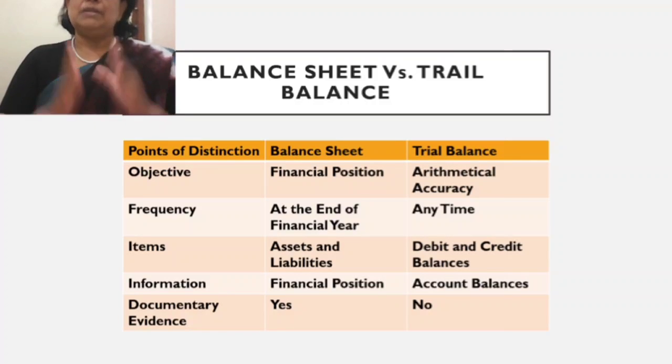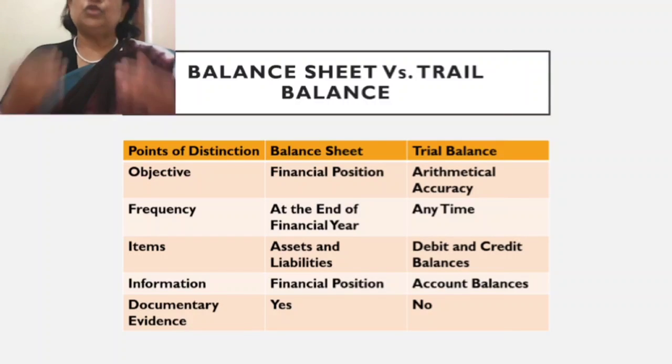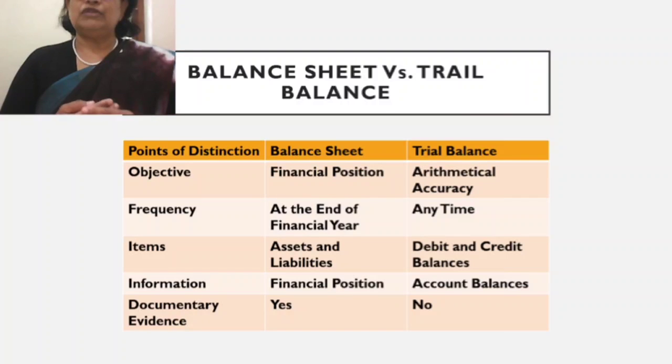Whereas for the balance sheet, the main objective is to know the financial position as on a particular date. Next is the frequency. We do not prepare the balance sheet very often. Usually it is prepared at the end of the financial year. Whereas for the trial balance, the objective is to know the arithmetical accuracy, so anytime you want to check it, you can prepare the trial balance.